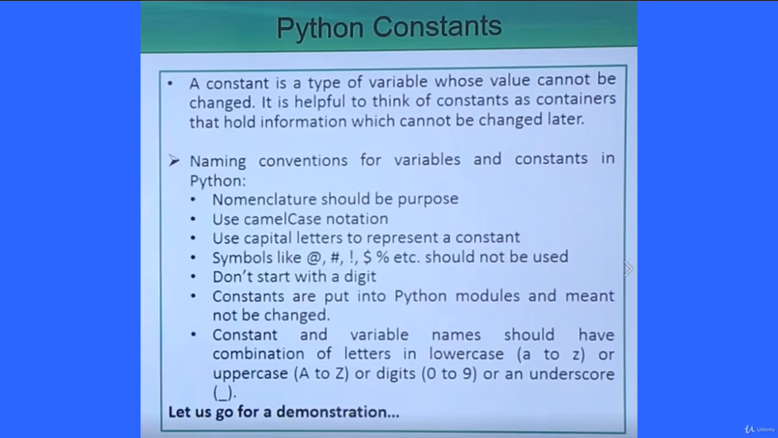Now the naming conventions for variables and constants in Python. The nomenclature should be purposeful. We all know that it is good programmer practice. The best practice of developers and programmers is that the variable name, the function name and the class name should be purposeful. From the very variable name, I should get the idea of what the purpose of the variable is and what kind of value it is supposed to hold.